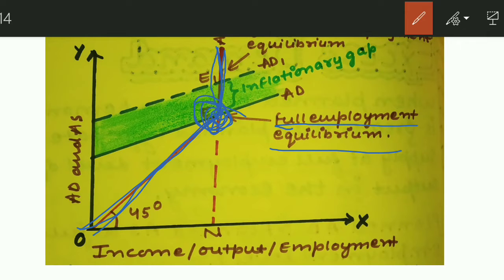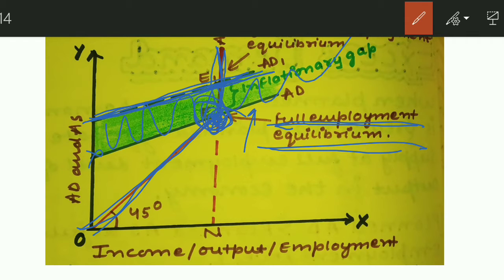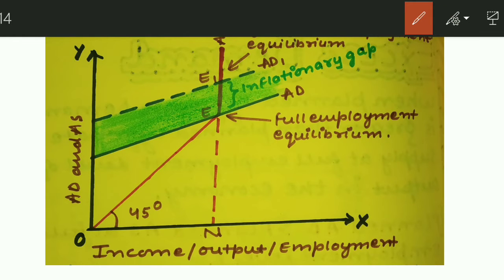So at this point, whenever the aggregate demand is greater, you can see that aggregate demand is not at the equivalent level, but it is at a greater level than the aggregate supply, which cannot increase further because it is at the full employment equilibrium. So there is a gap between aggregate demand and aggregate supply, which is over here. And this gap is technically termed as inflationary gap or inflation. I hope now this is very clear to you.